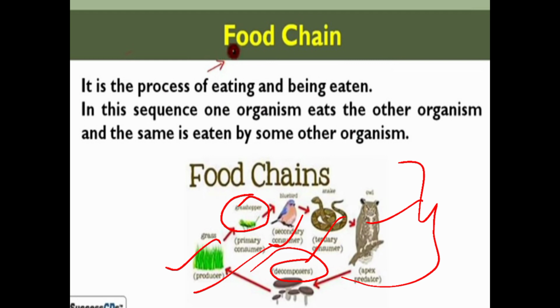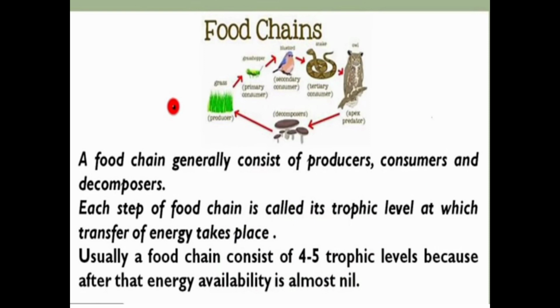Then the snake is eaten by the owl, who is the predator, and this owl becomes dead and decayed after its death, which is eaten by the decomposers. So a food chain generally consists of producers, that is the grass, consumers, primary, secondary and tertiary, and decomposers. Each step of a food chain is called its trophic level.